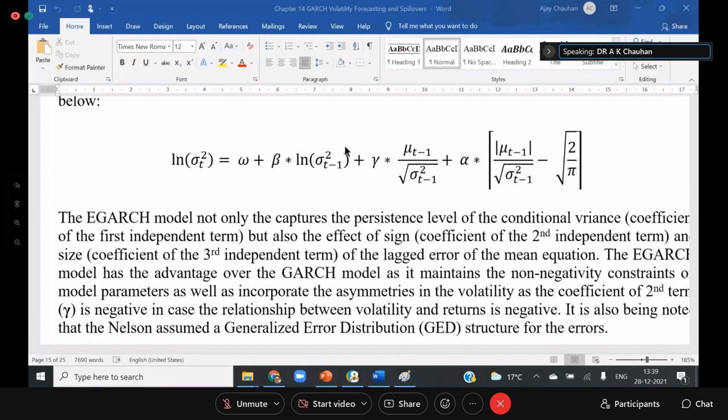It captures the persistence effect. This beta is the measure of the persistence effect. The gamma is a measure of the asymmetric effect as well as the sign effect. The alpha is a measure of the size effect. So we can capture all the effects, and if you add one more exogenous variable, you can capture the exogenous or spillover effect also. Now I'm showing you how to capture all these things.